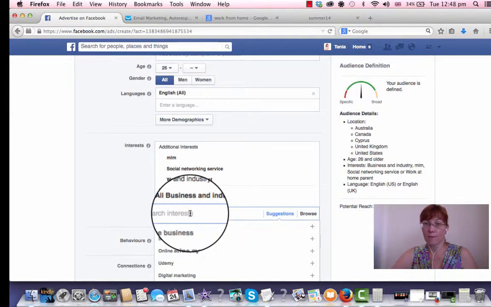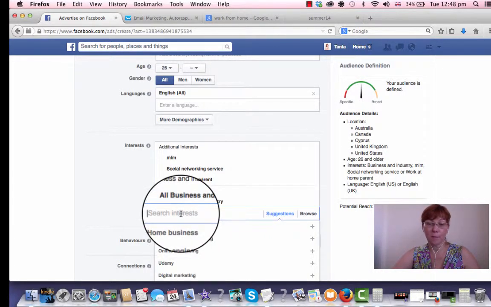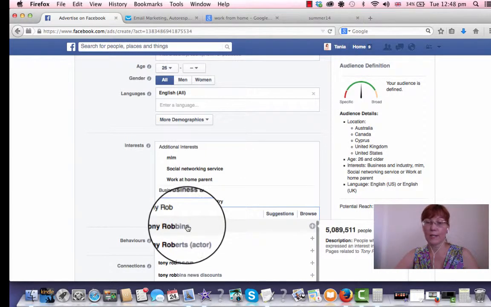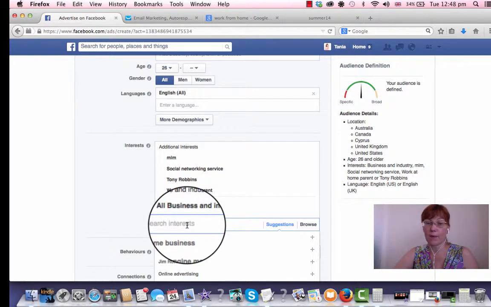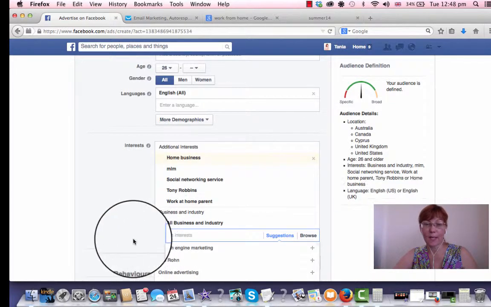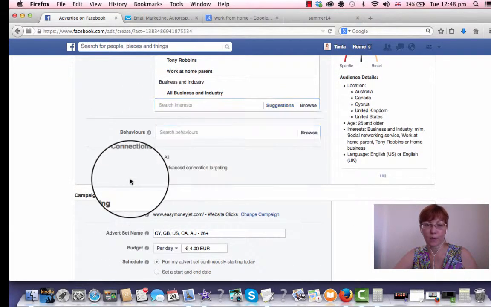Do you think so? I think yes. So you can put, for example, Tony Robbins. What do you think? If people go to his webinars or read his book or listen to his audio, probably they are very attracted to this type of business. So you need to be creative. Home business, and a lot more.